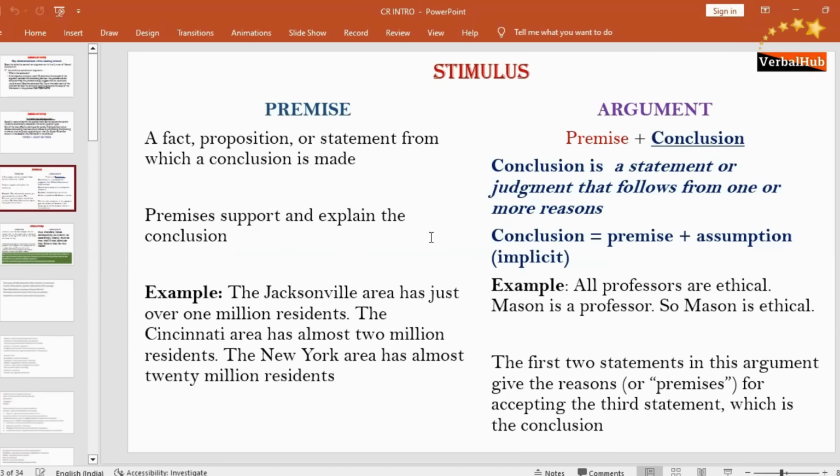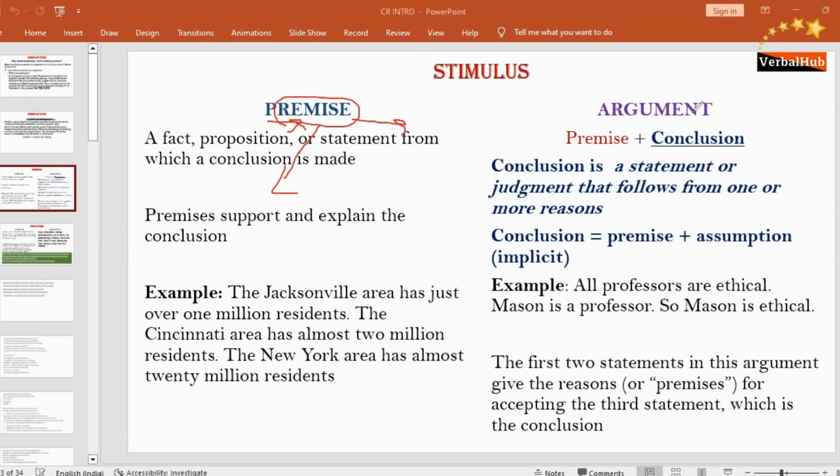Basics of critical reasoning. Right. So what is meant by the basics of critical reasoning? It means understanding what a premise is and what a conclusion is. When you begin your preparation for critical reasoning, your first job is to understand the premise. The whole of critical reasoning is about the premise, related to the premise, and depends on the premise.